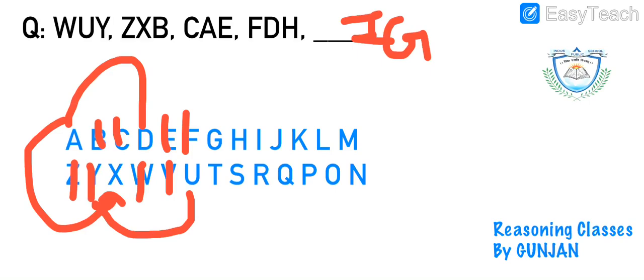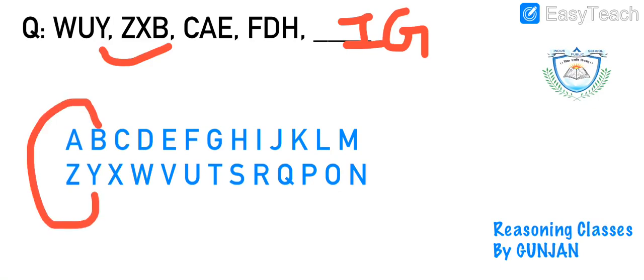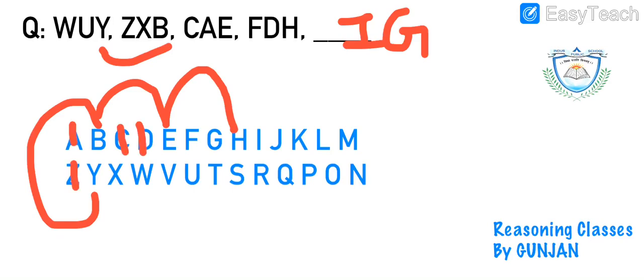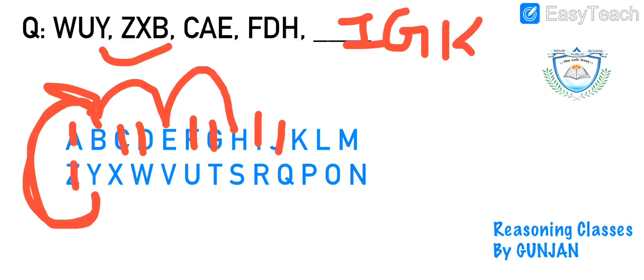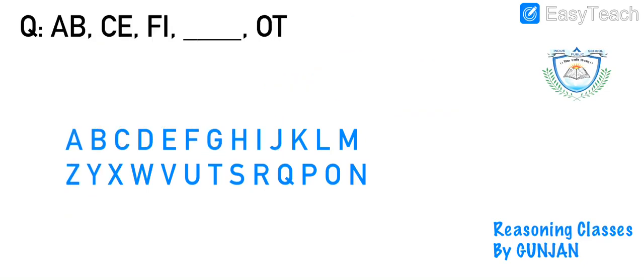Now Y B E H. So as you can see, again two alphabets are skipped, and also you can see that the loop is continued. We have not finished the answer at Z only. We will again start with A. So skip two alphabets, I'll get the third alphabet as K. So I J K will be my answer.